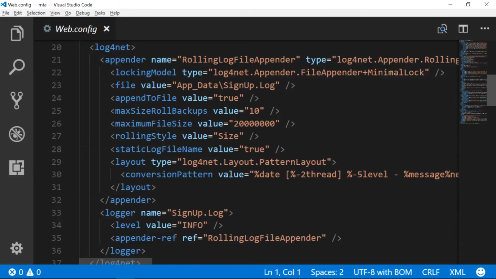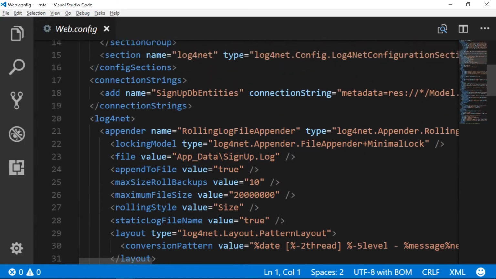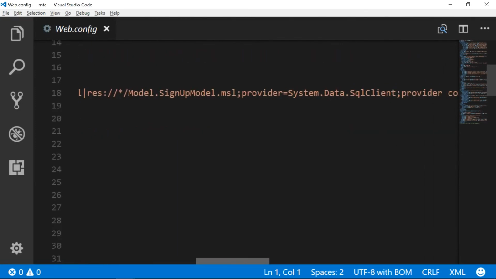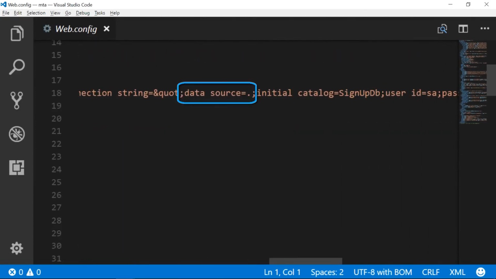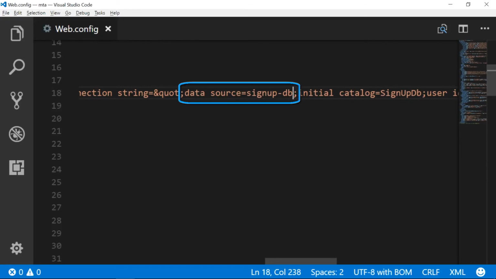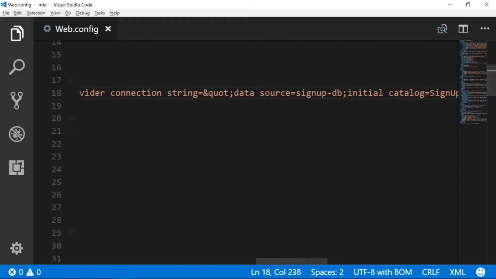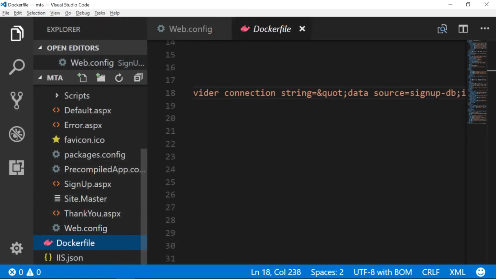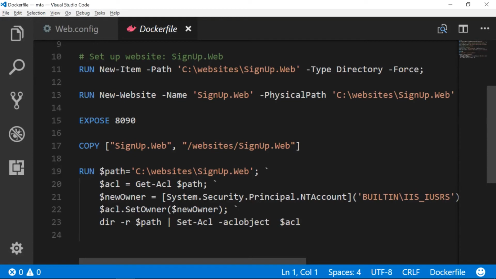Back in the web config file, here's the connection string for the database, and it's expecting to find SQL Server on the local machine. The container doesn't have SQL Server, so that's why the app is failing. I'm going to run the database in another Docker container, so I'll change the connection string. The data source will just be the container name. At the moment, the config file is baked into the Docker image, so I need to rebuild the image to package the new configuration.